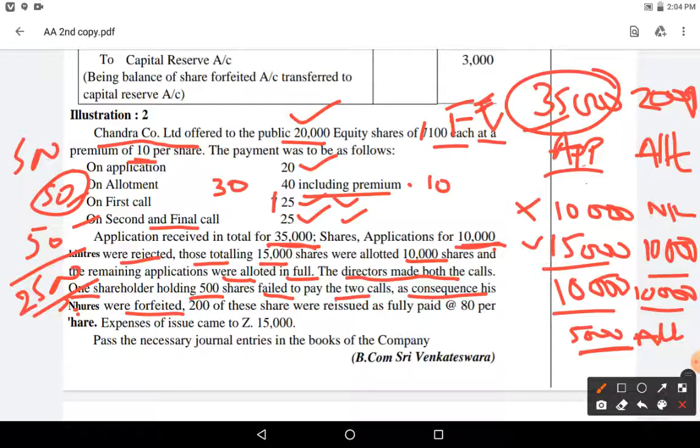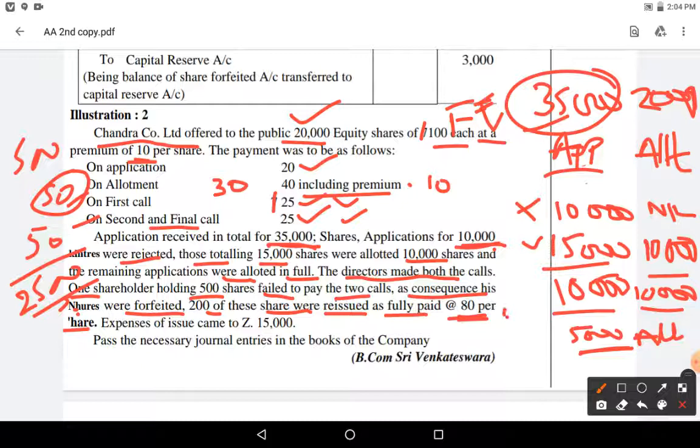Let us see further. Till yesterday the story had stopped here, today we will move a little ahead. 200 of these shares were reissued as fully paid at 80 rupees per share. Please remember this point. What is the face value? 100, but you are issuing at 80 rupees. Generally, a company cannot issue shares at discount, but forfeited shares can be issued at discount.